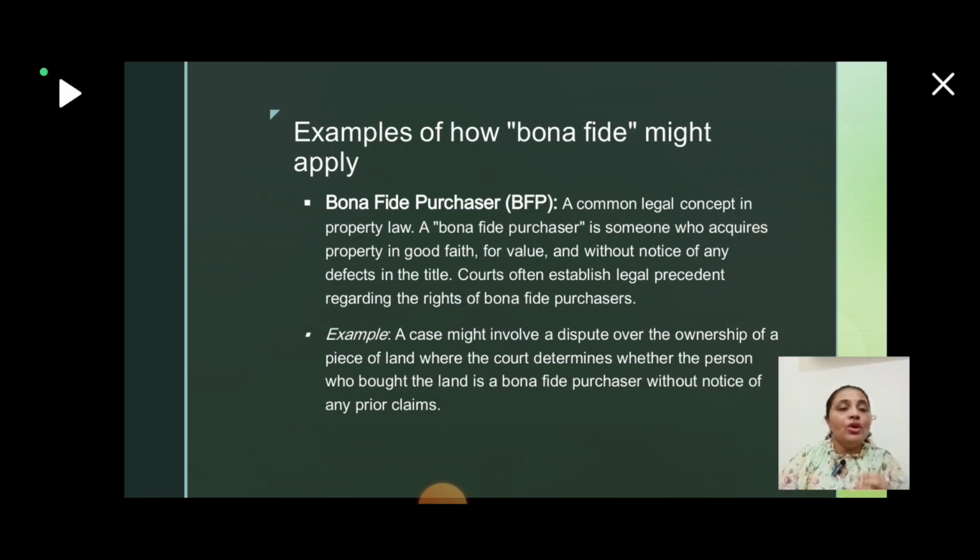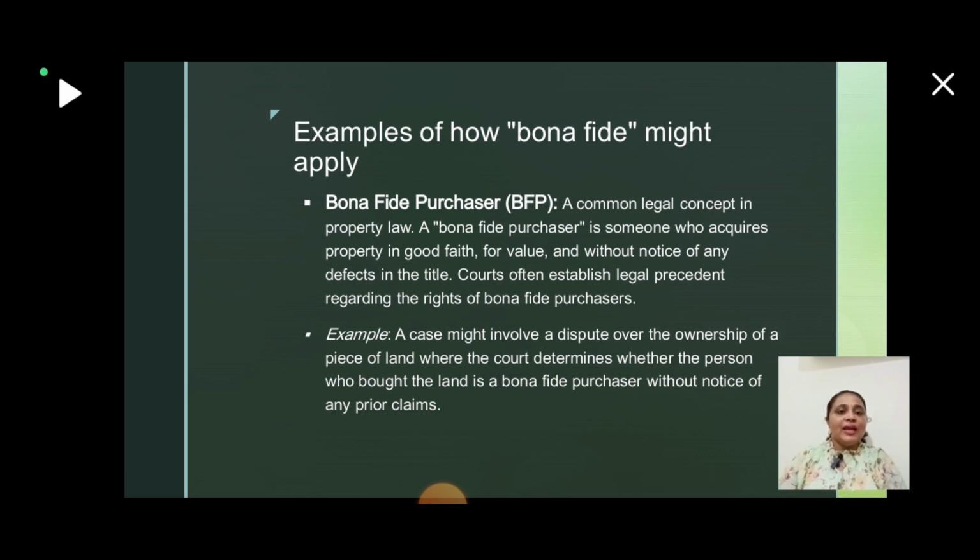Examples of how bona fide might apply. The first one is bona fide purchaser. So what is that? Someone who acquires property in good faith for value and without notice of any defects in the title. Courts have often established legal precedents regarding the rights of a bona fide purchaser. In order to protect the interest of a bona fide purchaser, courts have applied many precedents.